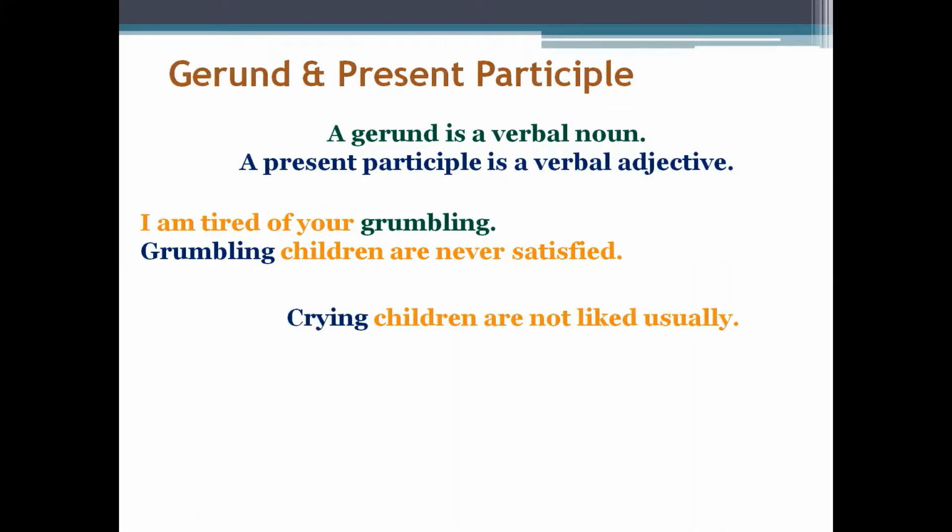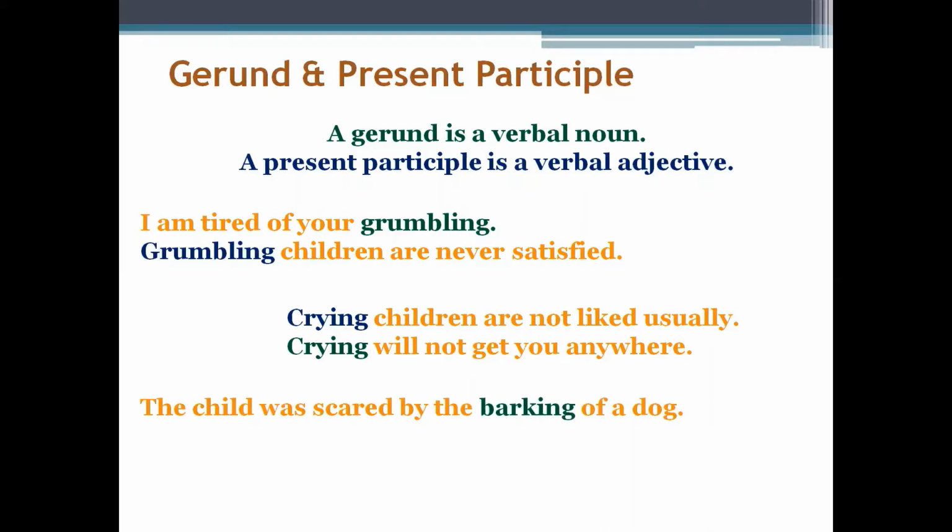Crying children are not liked usually. Here, crying is the ing form of verb, but it is working as an adjective. So it is qualifying the noun children. So that is why it is a present participle. Whereas, crying will not get you anywhere. In this sentence, this word crying is the ing form of verb. It is a non-finite verb, and here it is working as a noun. So that is why it is a gerund.